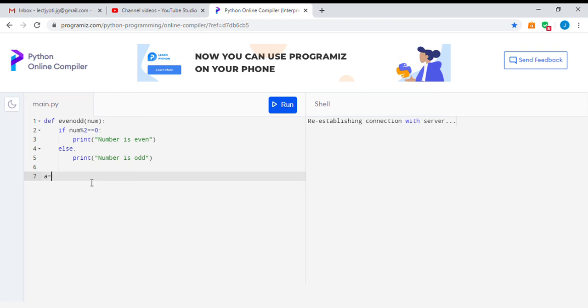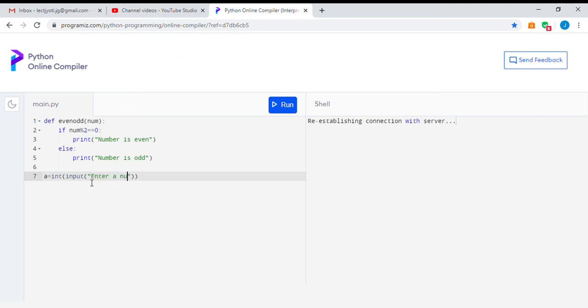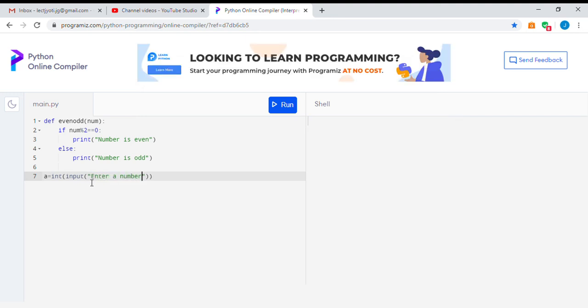So a is equal to int input, enter a number, and then we send this number to the function. Now whatever number we take as input, we will send it and the system will tell us whether it is even or odd.